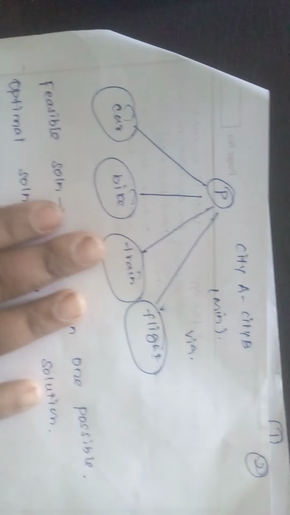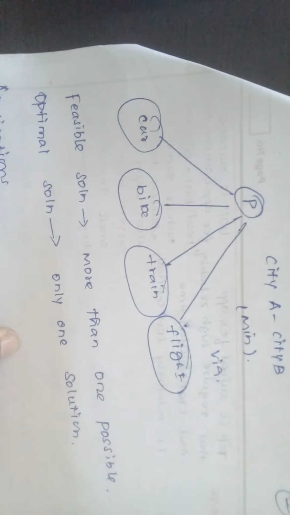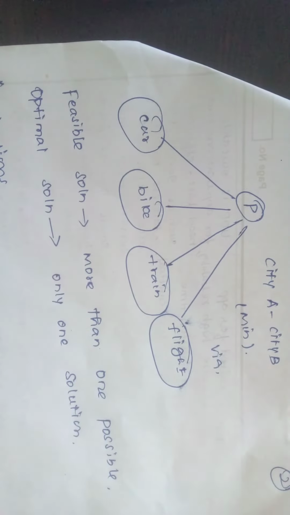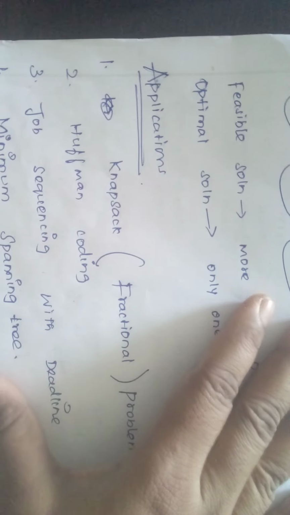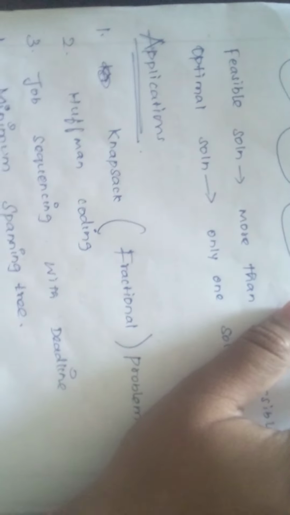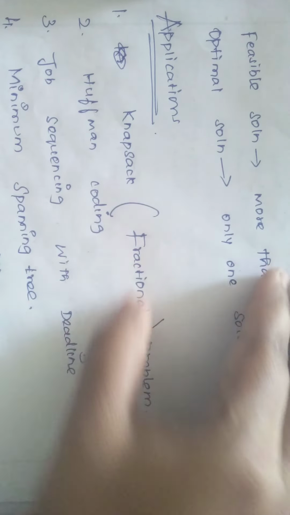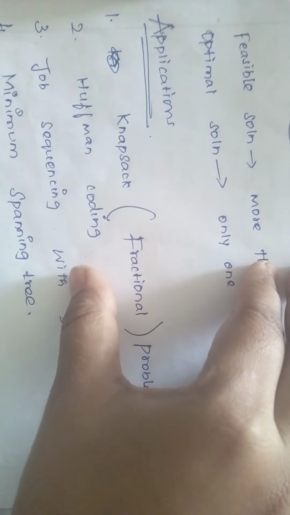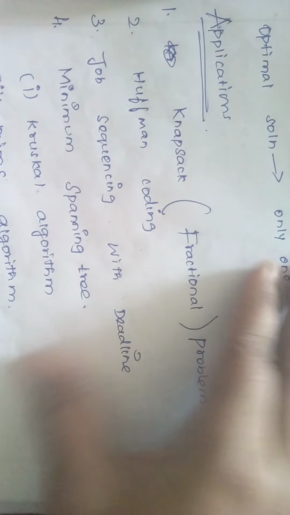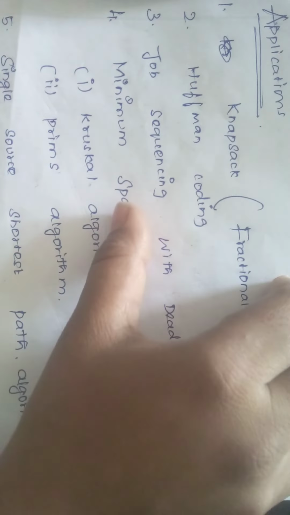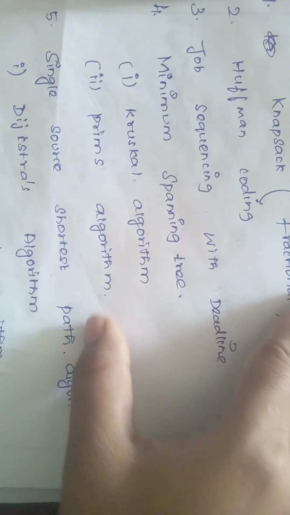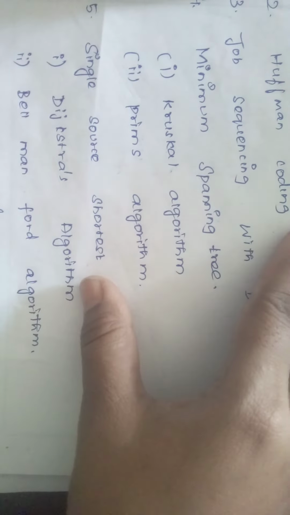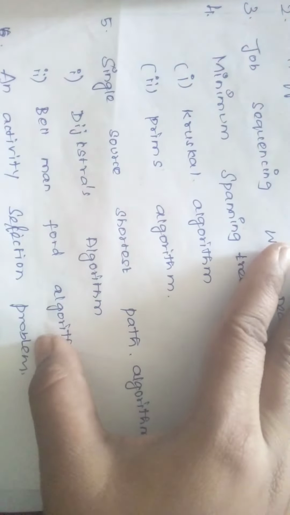This is what the greedy technique does. The goal of the greedy technique is to find an optimal solution, that is a feasible solution. There are so many applications: the knapsack fractional problem, Huffman coding, job sequencing with deadline, minimum spanning tree with Kruskal's algorithm and Prim's algorithm, single source shortest path with Dijkstra's algorithm and Bellman-Ford, and the activity selection problem. These are the applications of the greedy technique.